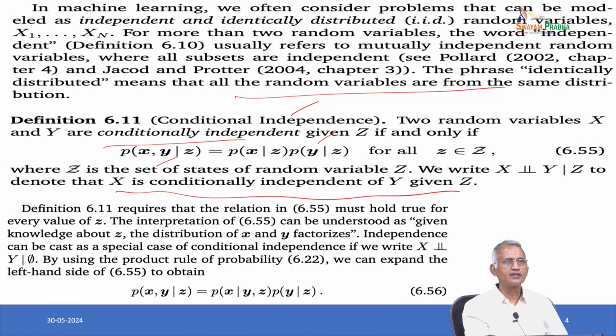This definition says that the relation in the equation must hold true for every value of z. The interpretation is that, given knowledge about z, the distribution of x comma y factorizes, and independence can be cast as a special case of conditional independence. Therefore, the product rule on the left hand side gives probability of x comma y given z equals probability of x given y comma z into probability of y given z.